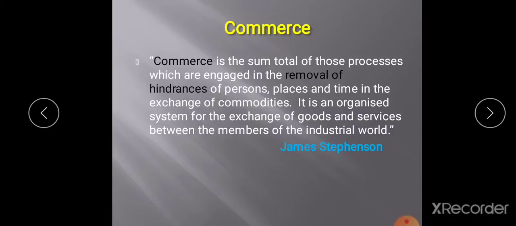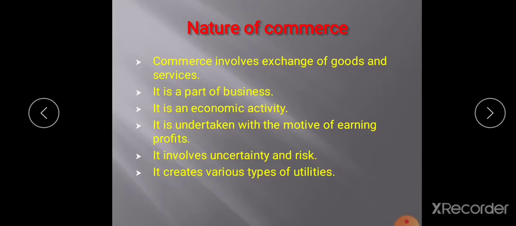Now the characteristics of commerce. Commerce is a part of business that we already know. First, it is a branch of business. Second, commerce involves exchange of goods and services. Here, actual exchange of goods and services happens through various processes.